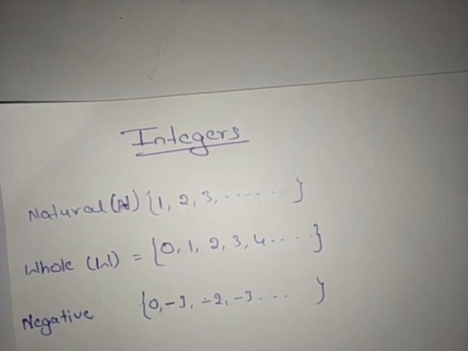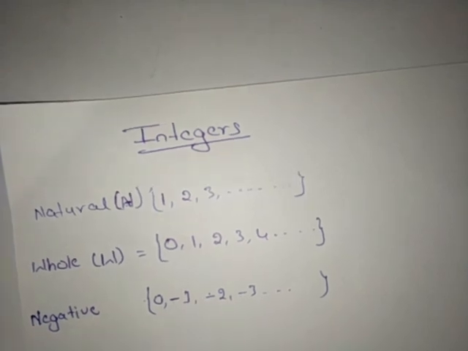Now, what are integers? Integers are a collection of natural numbers, whole numbers and negative numbers, right? So we'll write here integers.